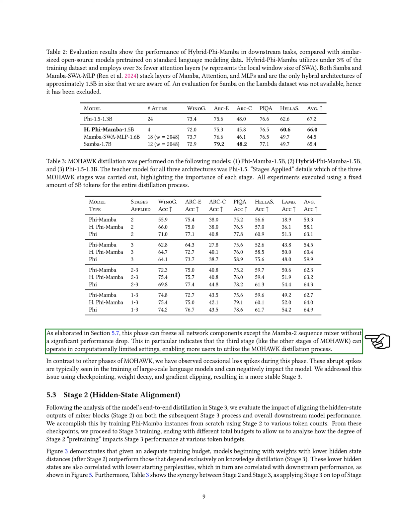We also found that this phase can freeze all network components except the Mamba 2 sequence mixer without significantly affecting performance, suggesting that Stage 3 can function in settings with limited computational resources.